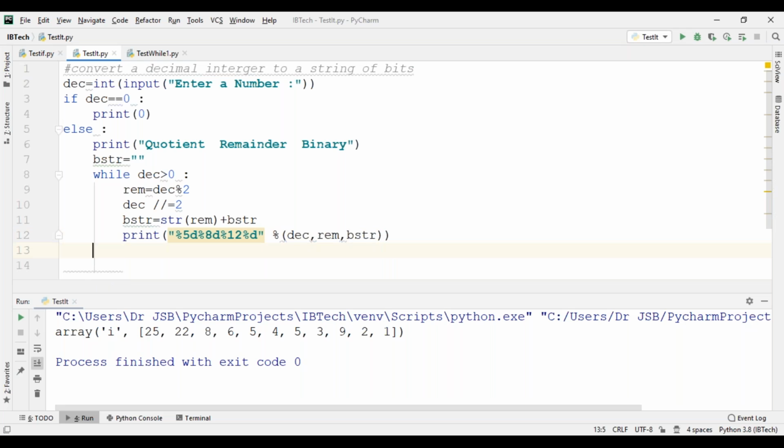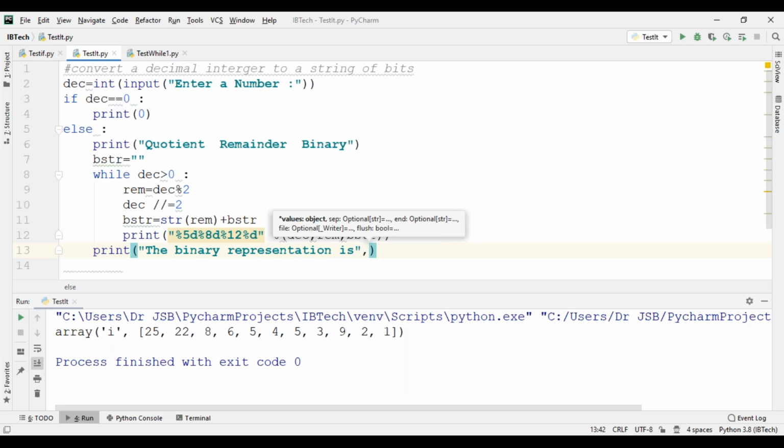Now the last print: the binary representation of is, comma, bstr.